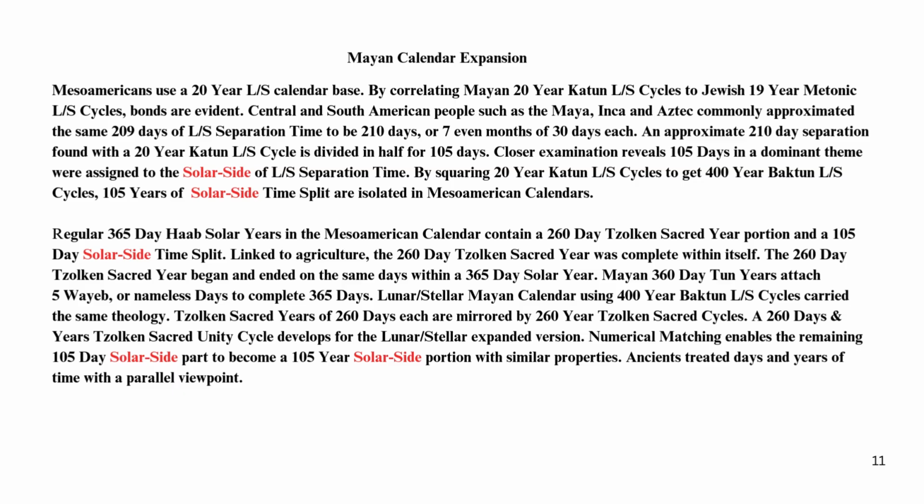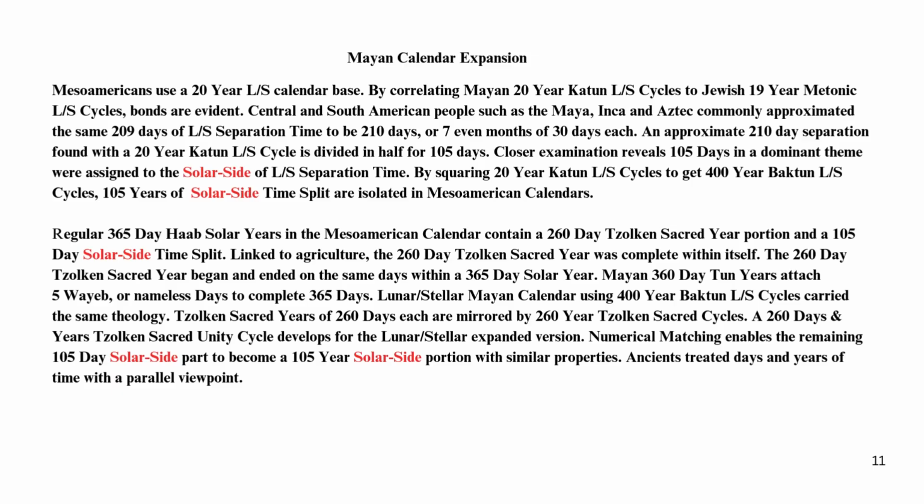Mayan calendar expansion. Mesoamericans use a 20-year lunar-solar calendar base. By correlating Mayan 20-year Katun lunar-solar cycles to Jewish 19-year Metonic lunar-solar cycles, bonds are evident. Central and South American peoples such as the Maya, Inca and Aztec commonly approximated the same 209 days of lunar-solar separation time to be 210 days, or 7 even months of 30 days each.